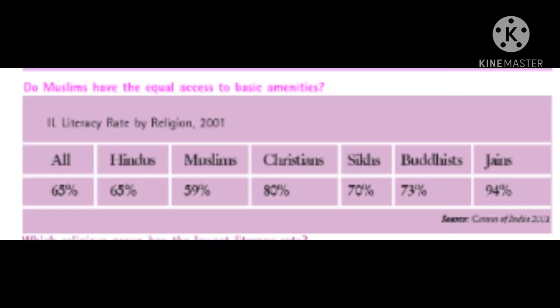In the second chart, it shows the literacy rate by religion according to the 2011 census, in percentage. Overall, 74% of people are literate. Out of them, 63% are Hindus, 57% are Muslims, 74% are Christians, 67% are Sikhs, Buddhists are 71%, and Jains are 86%.